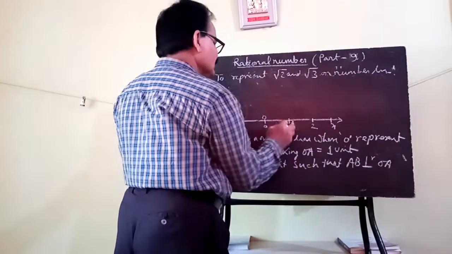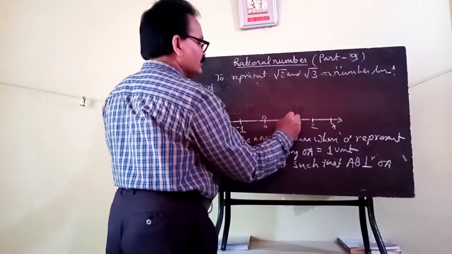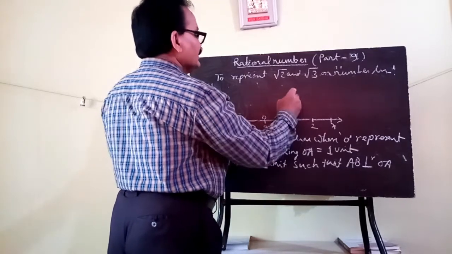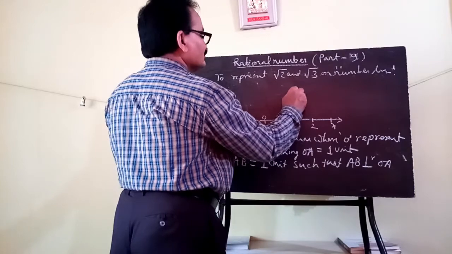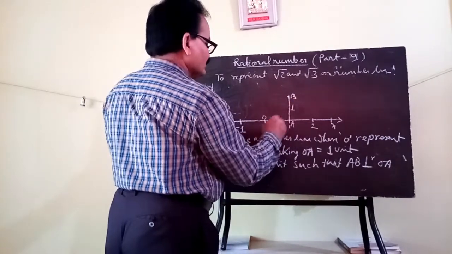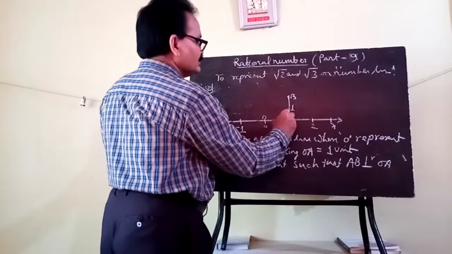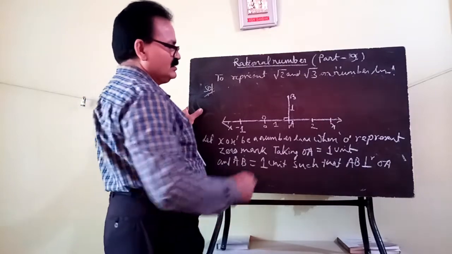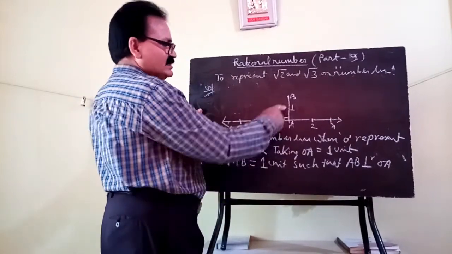You take the same length as 1 unit. This is B. This is 90 degrees, so AB is perpendicular to OA and that is also 1 unit.